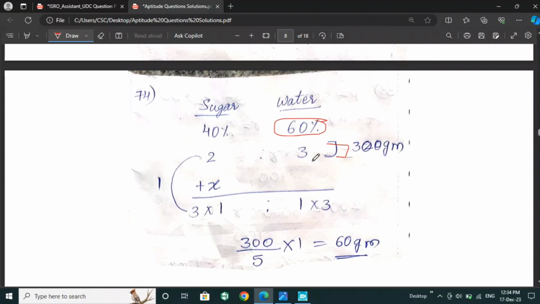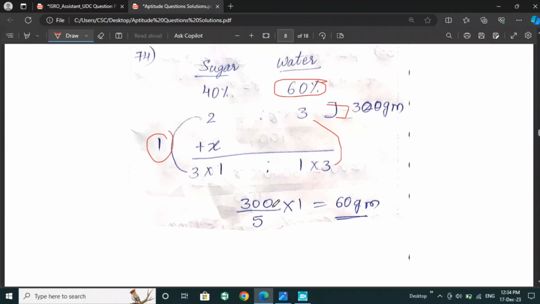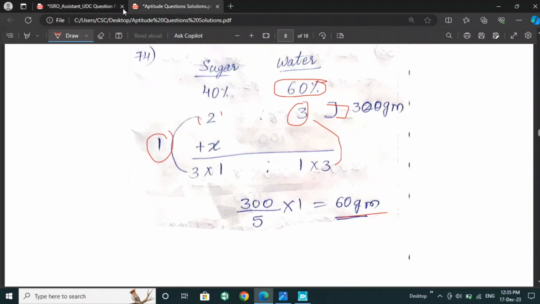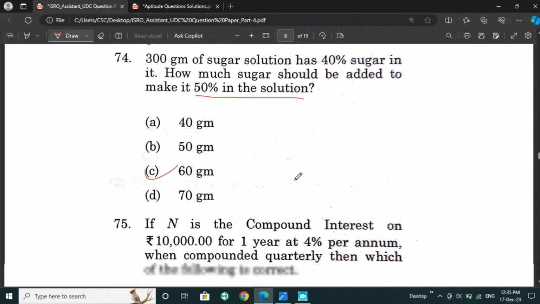For that we have to keep the water constant. We are adding only sugar, so we have to multiply by 3. So we'll get 1 as x. Then for 300 grams, we take it as 5 ratio. If we need 1 ratio, that means 60 gram, so we have to add 60 gram of sugar. After that we will get a 1:1 ratio, that is 50% sugar in the solution. So it will be 60 gram. Option C is the right answer for this question.